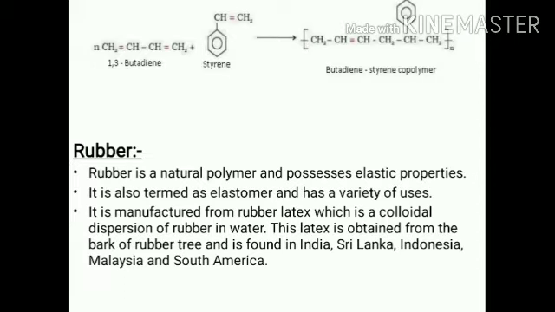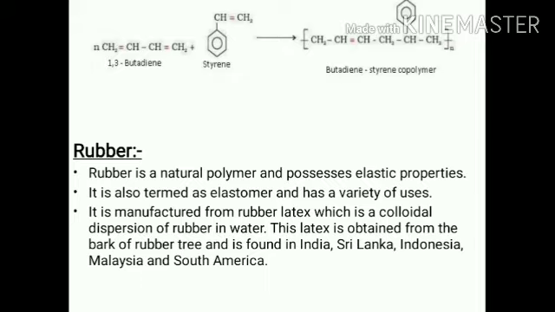Now this is a simple example, but this is an example of Buna N rubber. Buna S is formed by 1,3-butadiene and styrene. Buna N is formed by 1,3-butadiene and acrylonitrile.